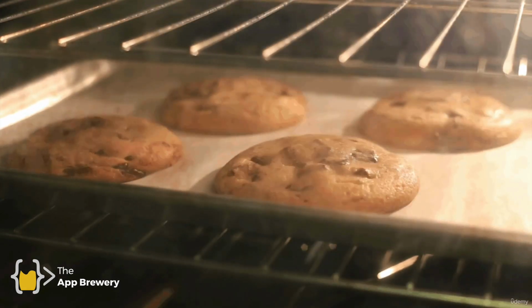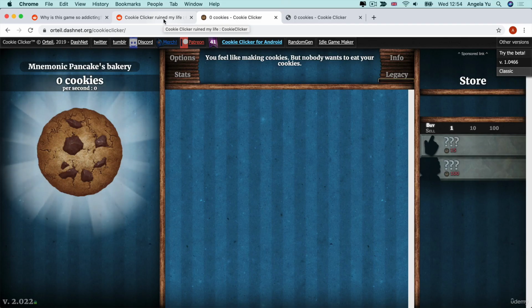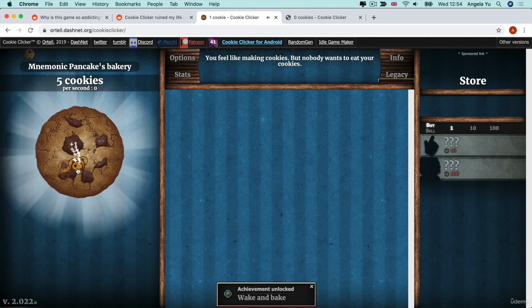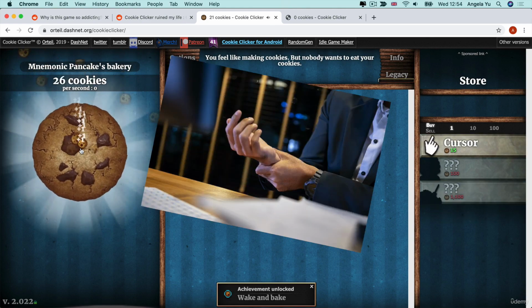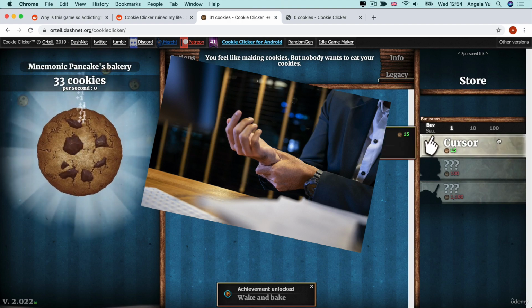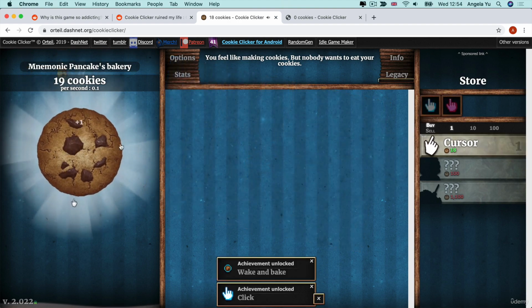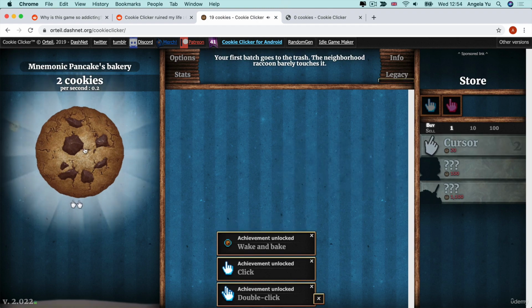We're going to be baking some cookies. We're going to be playing the cookie clicker game, but we're not going to do it normally like a normal person. We're not going to go and click on our cookies and tirelessly end up with repetitive strain injury and play the game as if we're a human. No, we're going to play it using a Python bot created with Selenium.